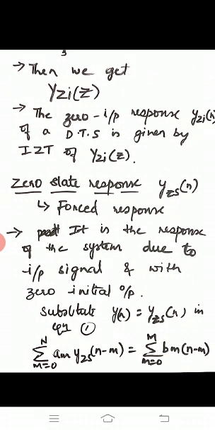After this, we will take the z transform of the equation, and after that we will get y zs of z, and by taking the inverse z transform of y zs of z, we will get y zs of n.